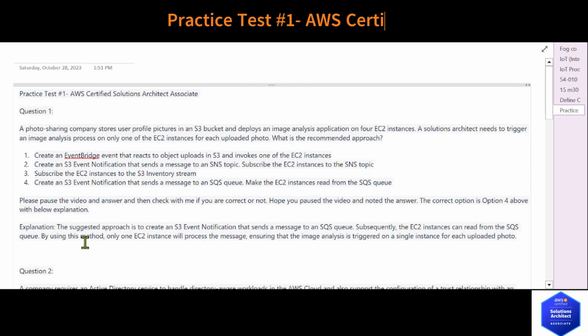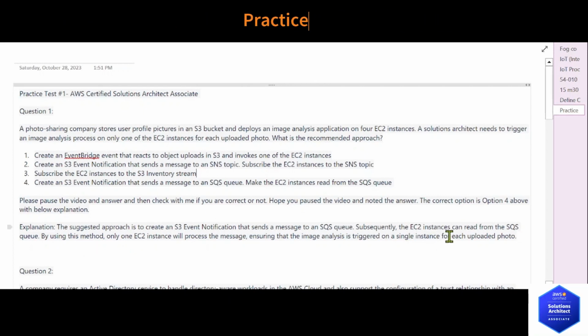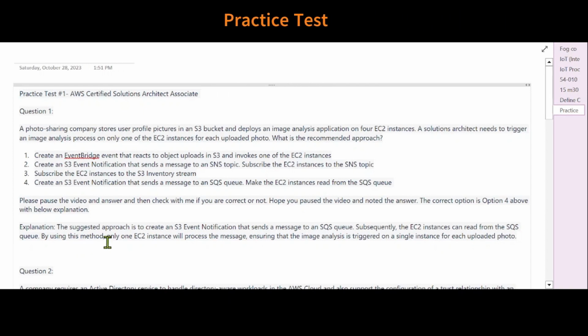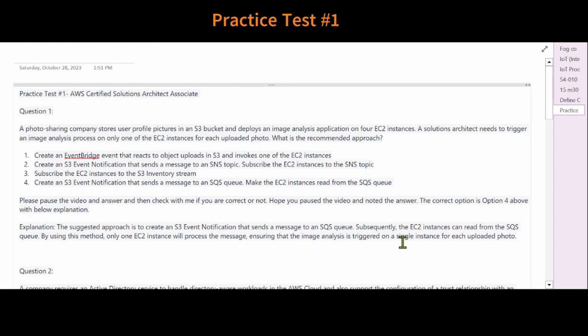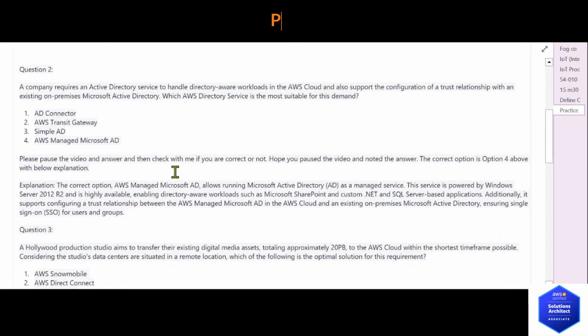Explanation: the suggested approach is to create an S3 event notification that sends a message to an SQS queue. Subsequently, the EC2 instances can read from the SQS queue. By using this method, only one EC2 instance will process the message, ensuring that the image analysis is triggered on a single instance for each uploaded photo.